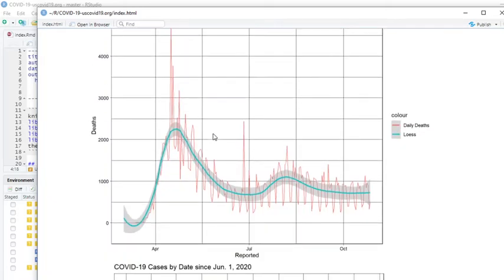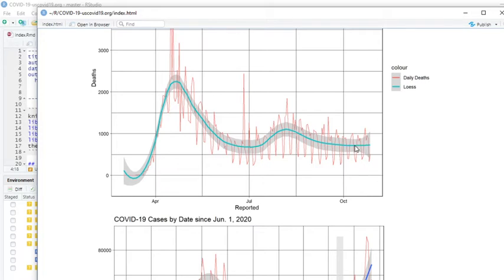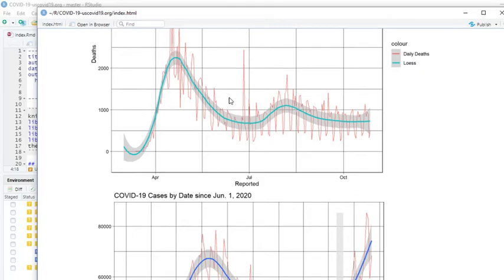Now, if we take a look at deaths, you can see it has flattened out a little bit. All right, but that's still okay. It's still well below this number, and it's well below this number here.